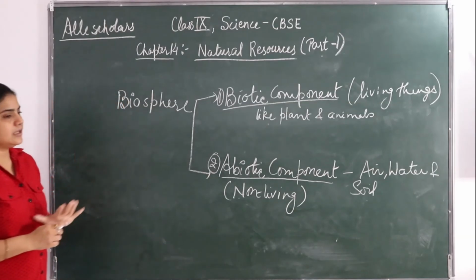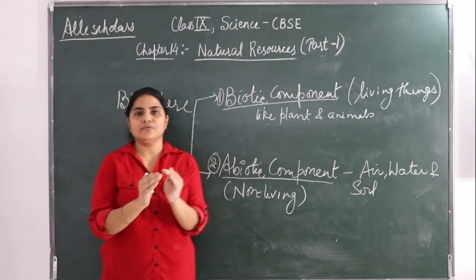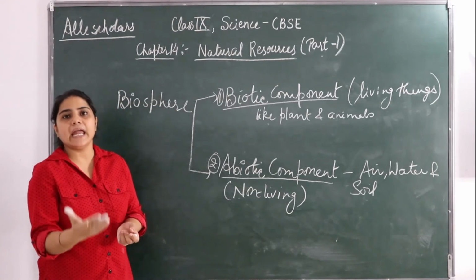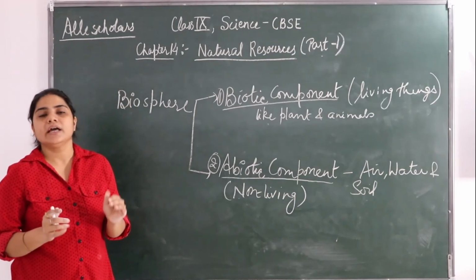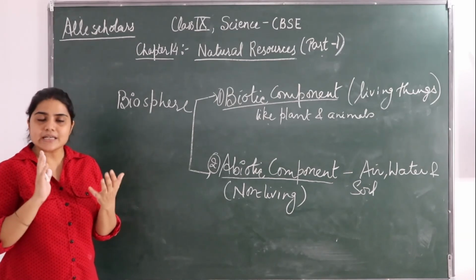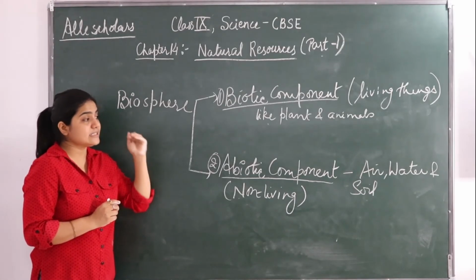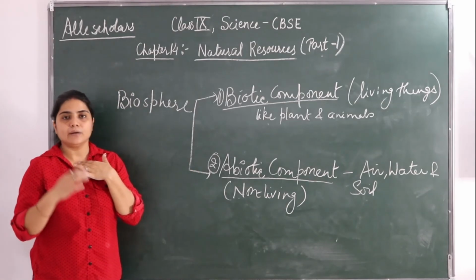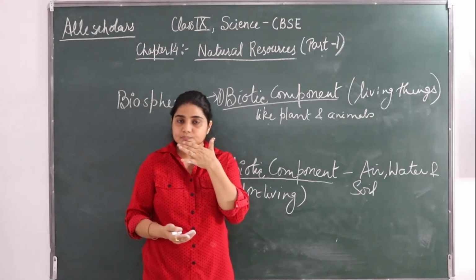So we have seen how the earth is divided, how life is possible, all these things. But in this chapter in detail we will see the abiotic components, that is the air, water and soil. The whole chapter is dependent on these abiotic components, how air, water and soil are essential for sustaining life on the earth. So the whole discussion will be on the abiotic components. One by one we will take air, then the water, then the soil.